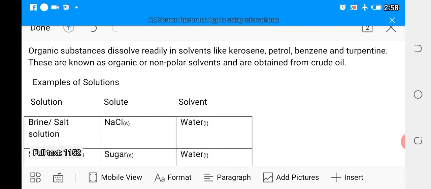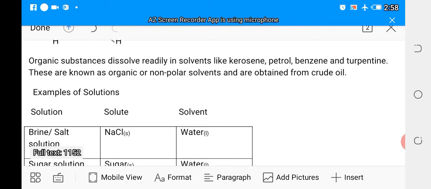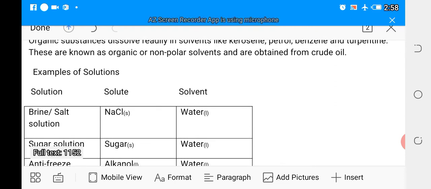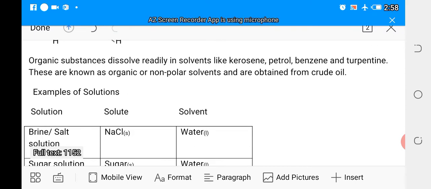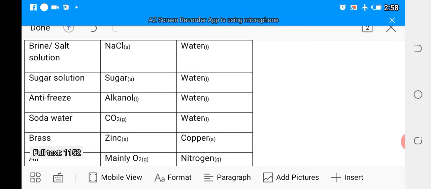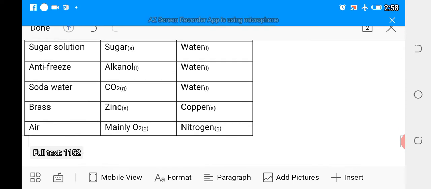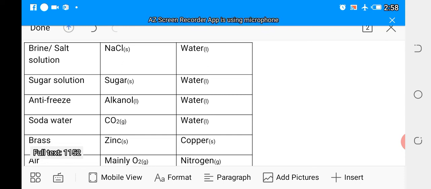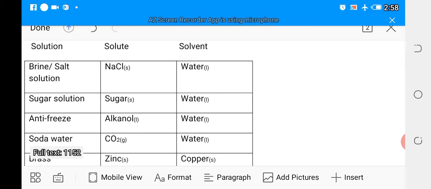Moving forward, the table here gives us examples of solutions. We have solution, solute, and solvent. This is a 3 column table with 6 rows. So when you have brine or salt solution, what is present there? NaCl solid plus water. Sugar solution, sugar plus water. Antifreeze, alkanol plus water.